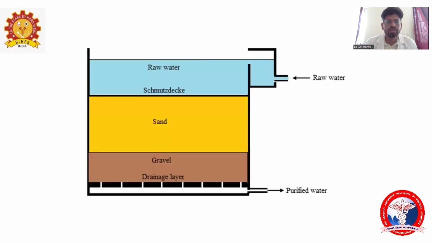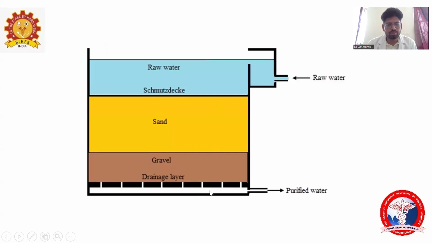So this, as I told you, is the supernatant water. This is the sand bed, which is supported by a gravel layer of 30 to 40 centimeters. The sand bed's effective diameter is 0.2 to 0.3 mm. So this is the under drainage system. And now it's clear.